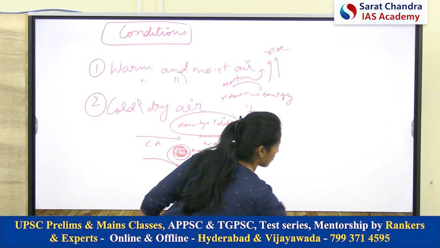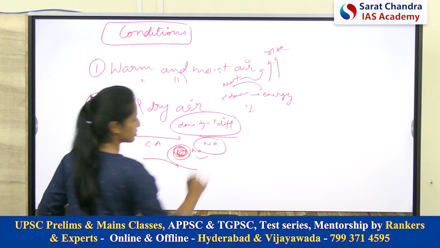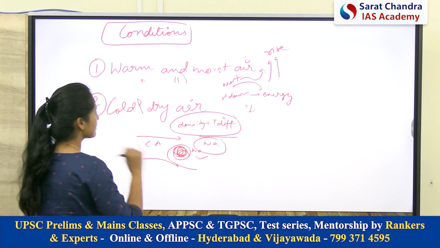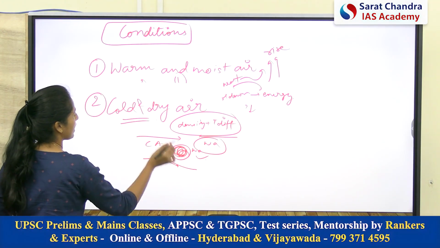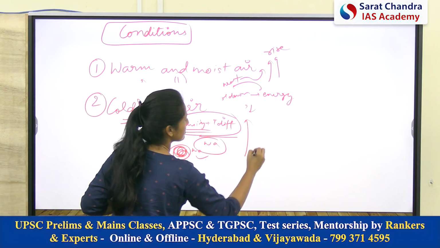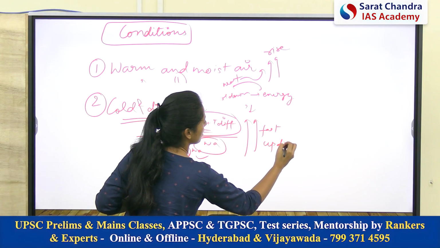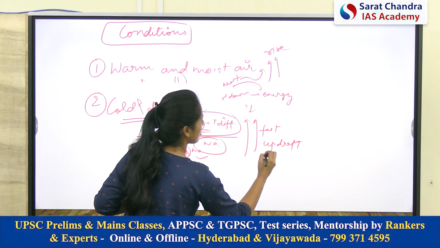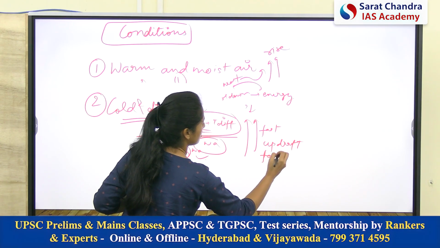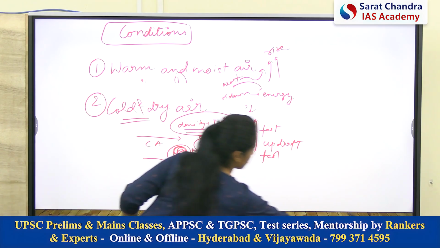So we got this thing, the cold and dry air and warm and moist air. And second thing, because of cold and dry air, because of temperature and density difference, the rising of air will be very fast, which we call updraft also. Updraft will be very fast.